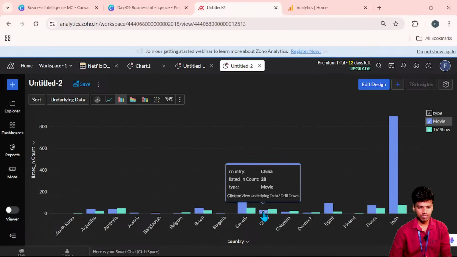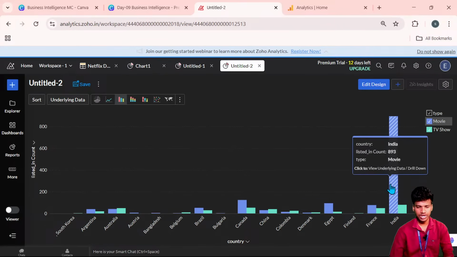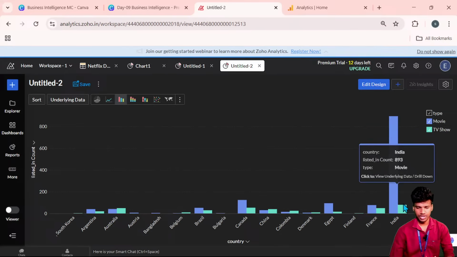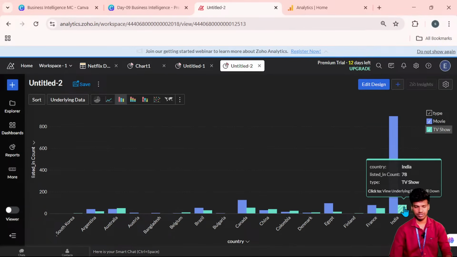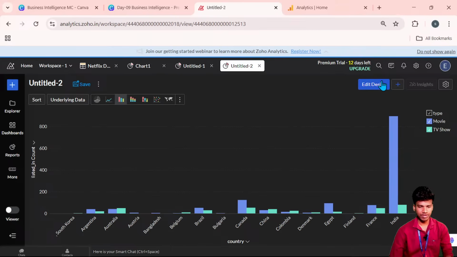China has 38 TV shows and 28 movies. India mostly has 893 genres, like comedy versus action, comparatively collaborated movies, and TV shows are very few, 78, compared with movies. So now we can read with that.